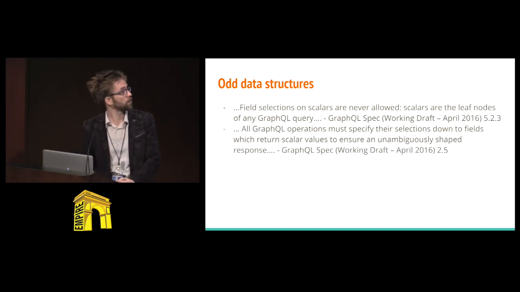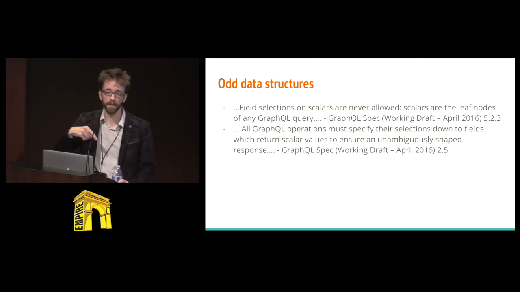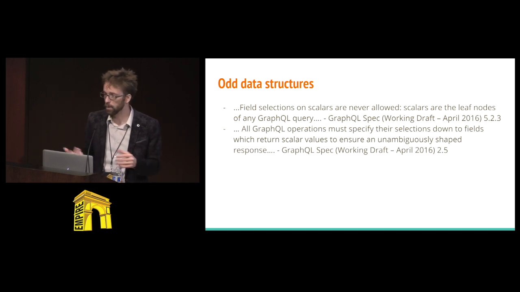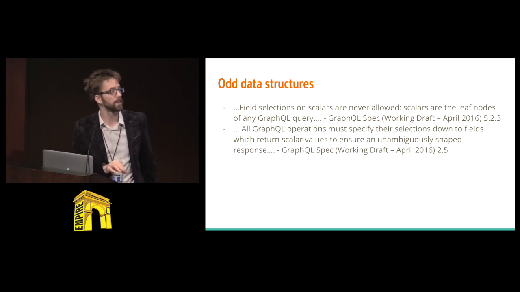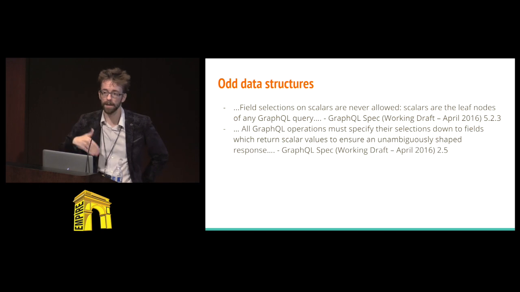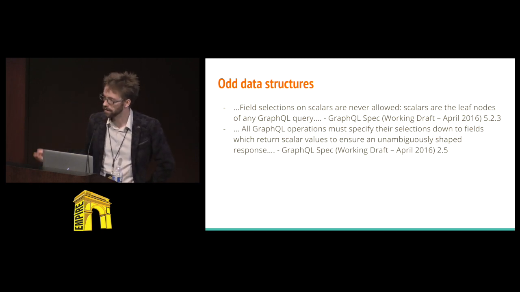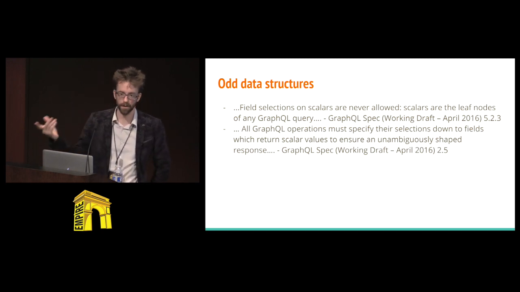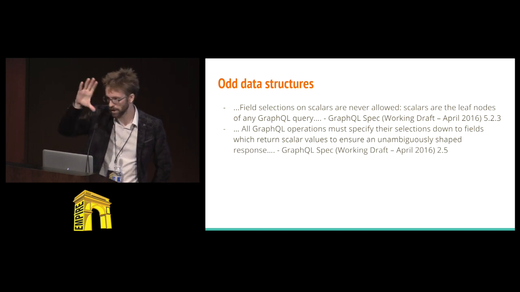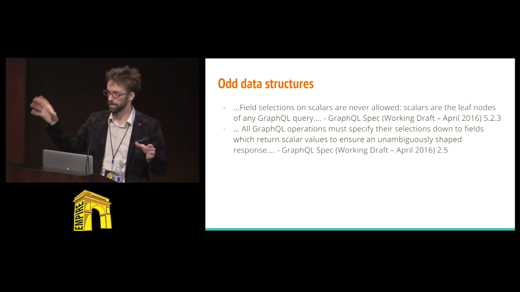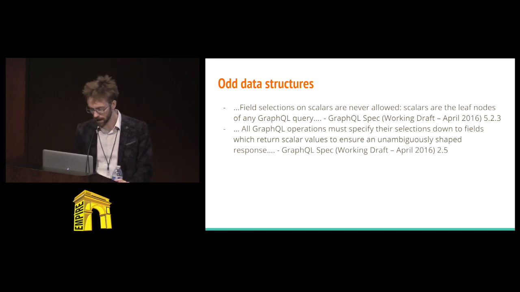So what are our rules? Well, we can't select beyond a scalar value. Okay, cool. We can't subselect a string. That makes sense. We also need to ensure our query goes all the way down to the leaves. It actually looks into scalar values, so that the shape matches on either side. The query and the response both have well-described shapes.